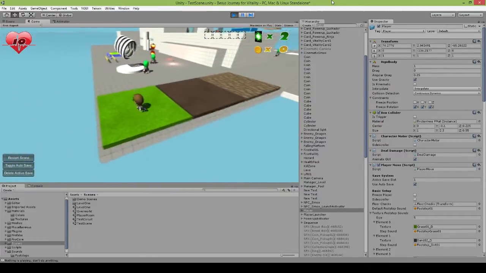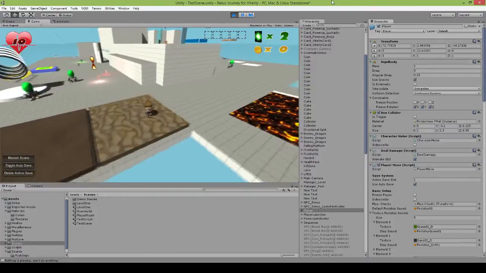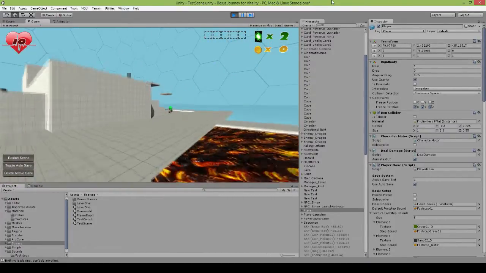So yeah, again here, just playing with the texture sounds. Oh, I also added lava.